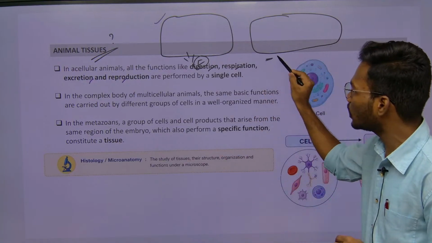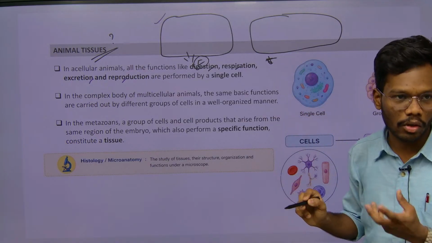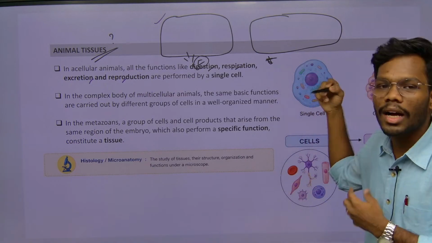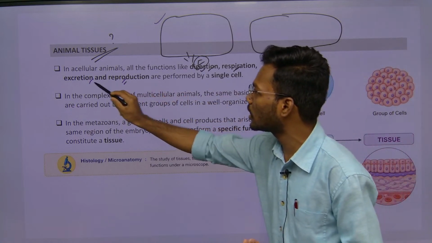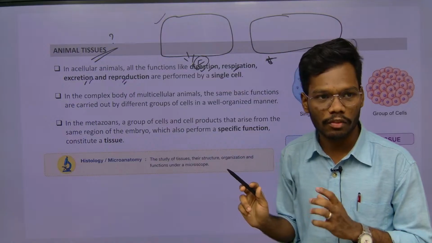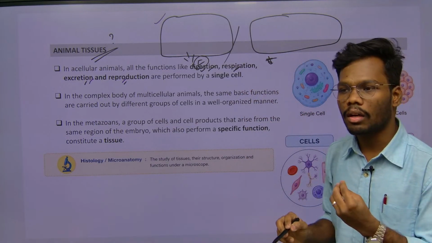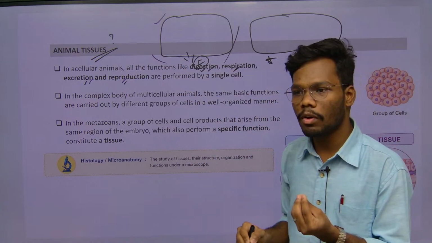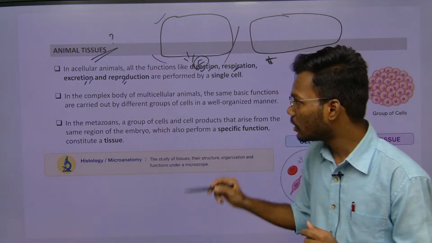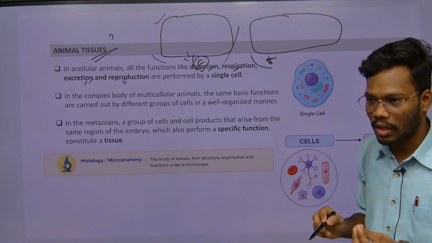Whereas this other kind of cell is not independent, it depends on other cells to perform digestion, respiration, excretion and reproduction. Which means there are some cells which can perform all the functions on their own, and there are few types of cells which cannot perform all the functions.